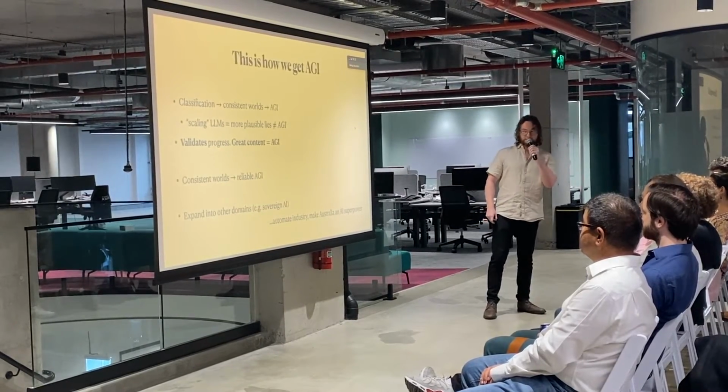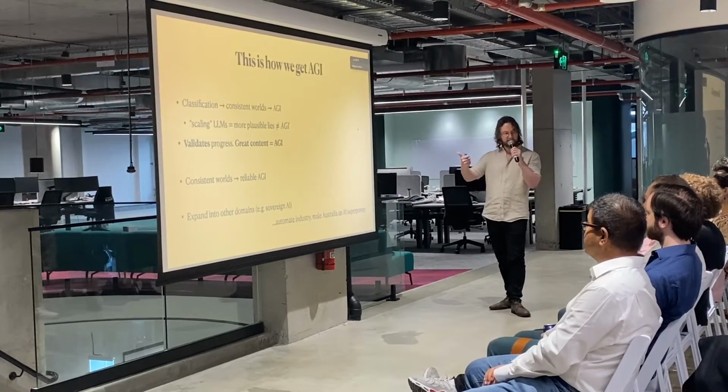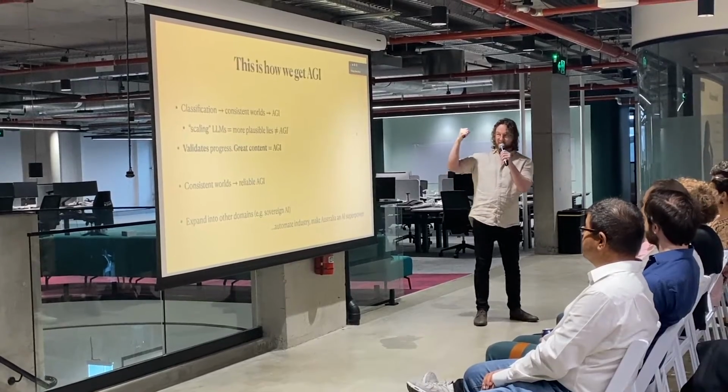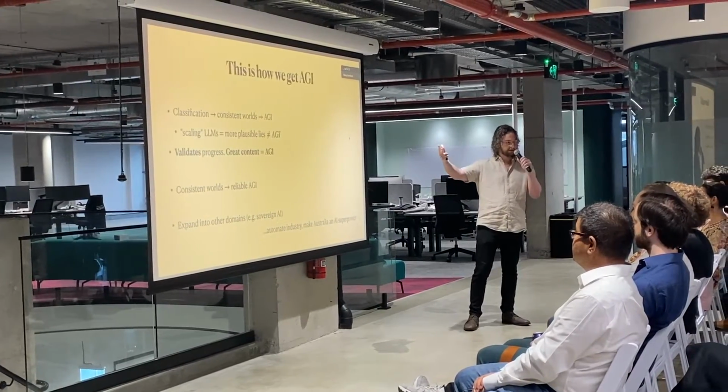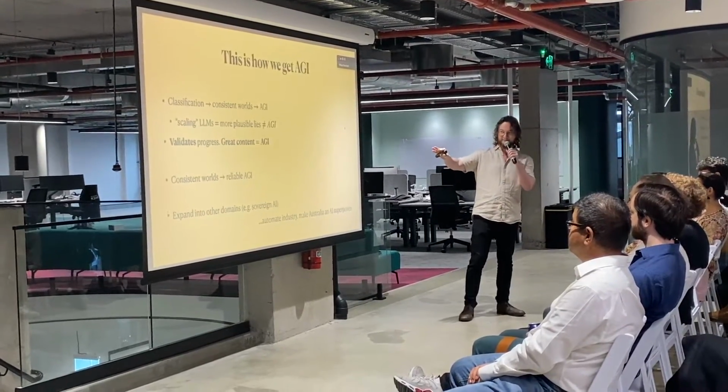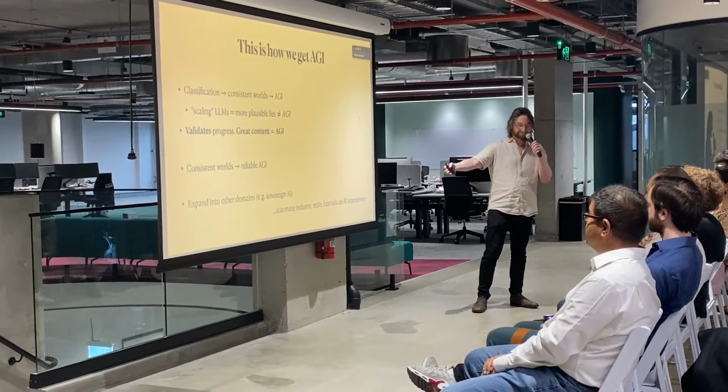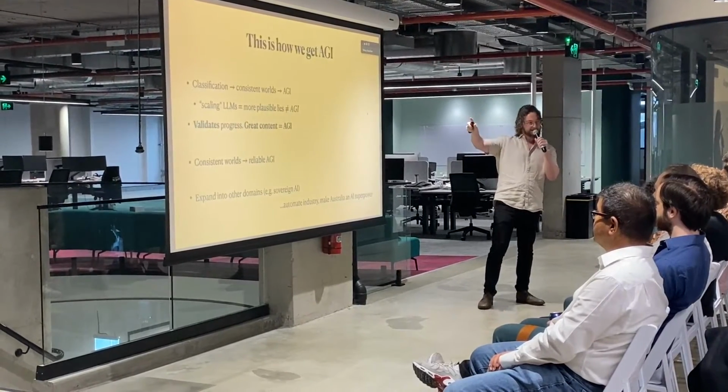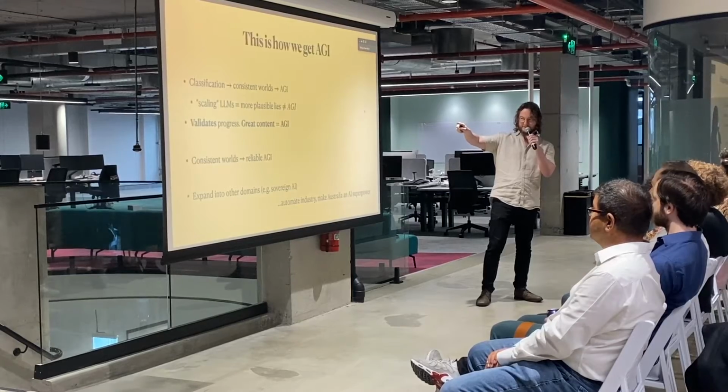So this is how we get to AGI. We get classification of thing. Then we get consistent worlds, and then we get AGI. We do not scale LLMs to get more plausible lies. And importantly, as we're doing this, we validate progress.